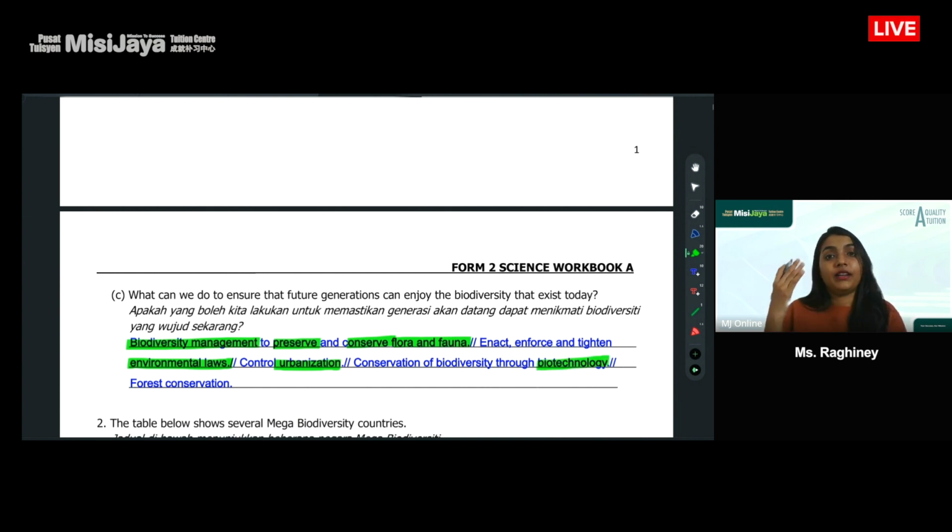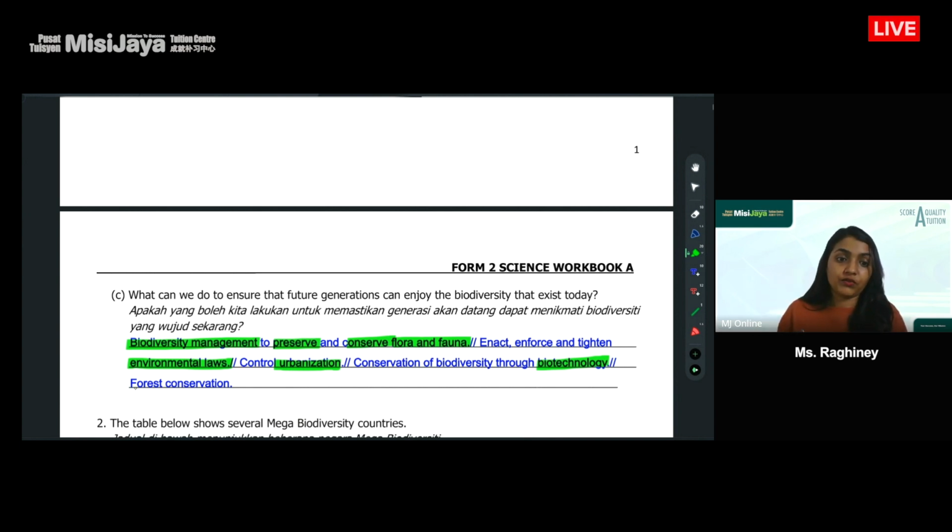So by using biotechnology, we can understand more about the animals' genetics, the plants, the DNA, what are the things that they require, how can we preserve the habitat, how can we conserve the biodiversity that we have right now. All right, so we can use biotechnology to understand the environment and the ecosystem very well so that we can make informed decisions.